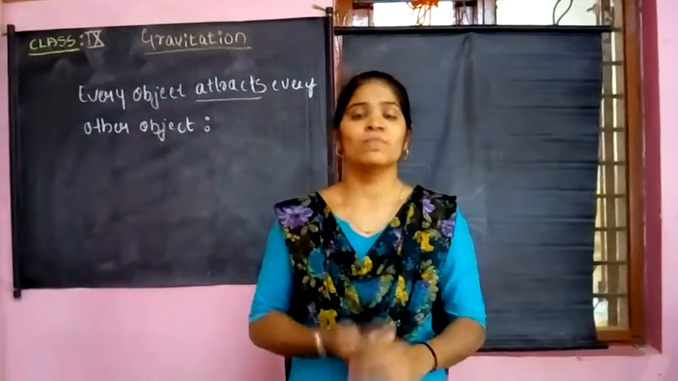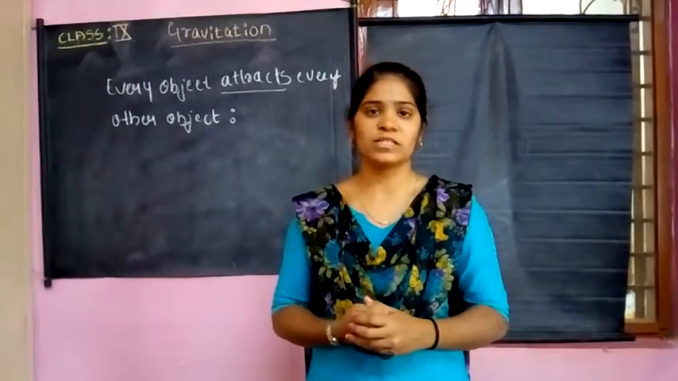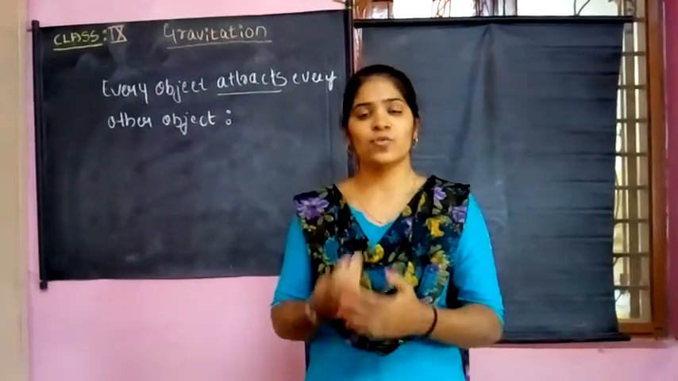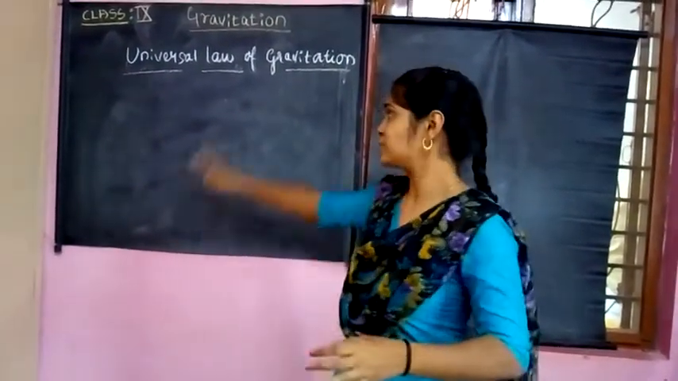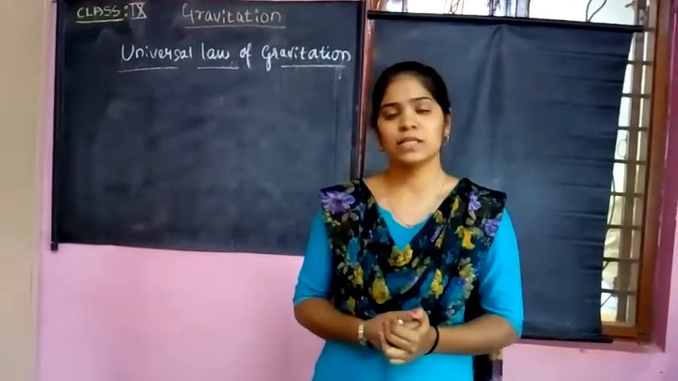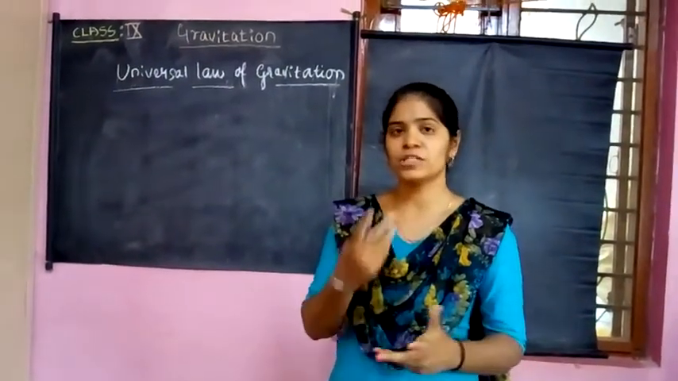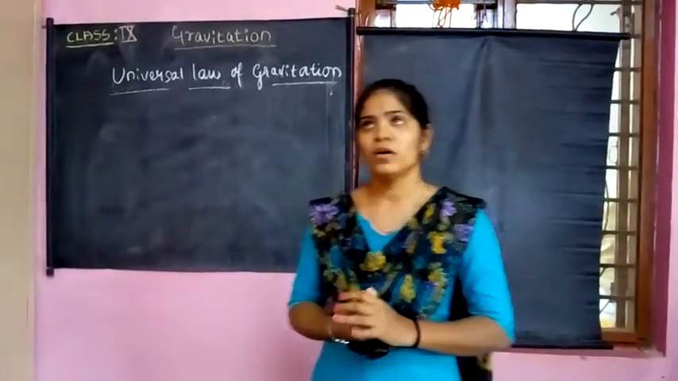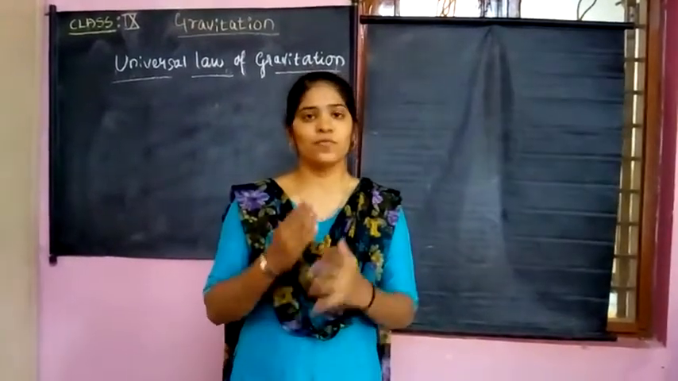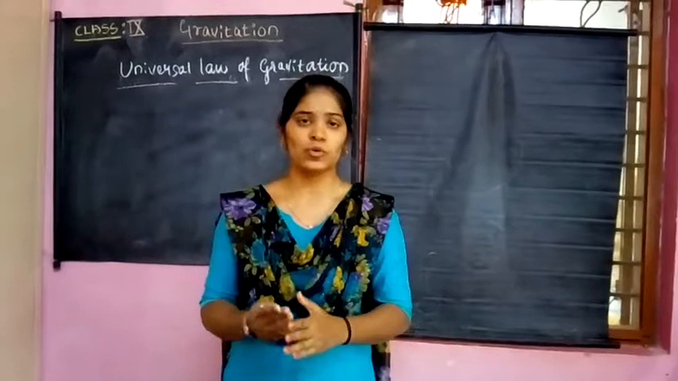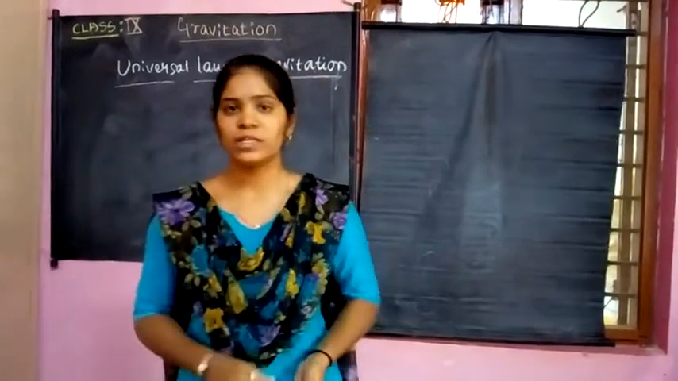The next concept is, on the basis of this force of attraction, we have a law called the universal law of gravitation. So what is that universal law of gravitation? This is given by the scientist Newton. Hence this law is also called Newton's law of gravitation. What it states is that every object on the earth's surface or the universe attracts every other object with a force which is directly proportional to the product of the masses of the two objects and inversely proportional to the square of the distance between them.